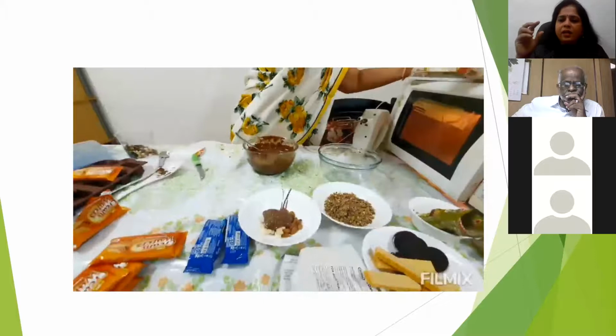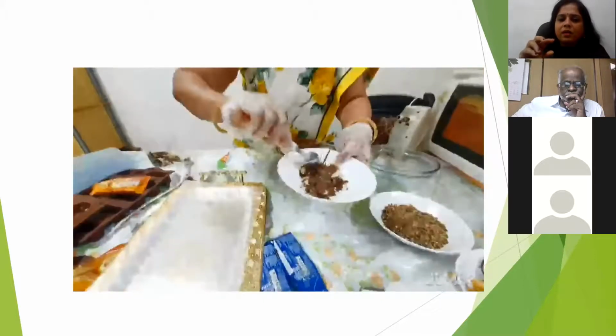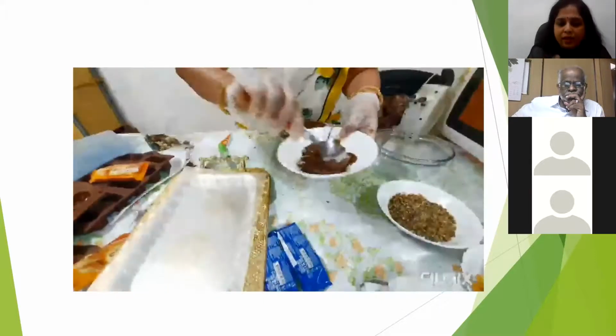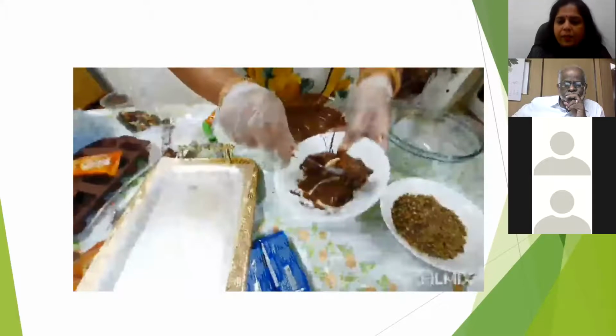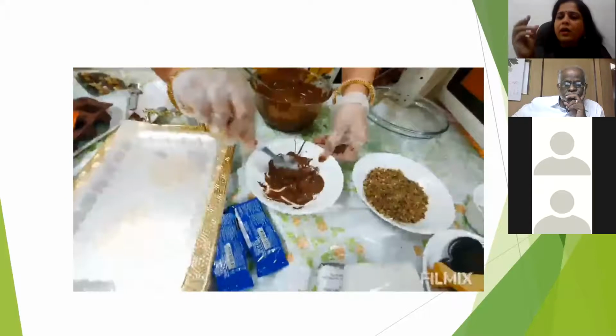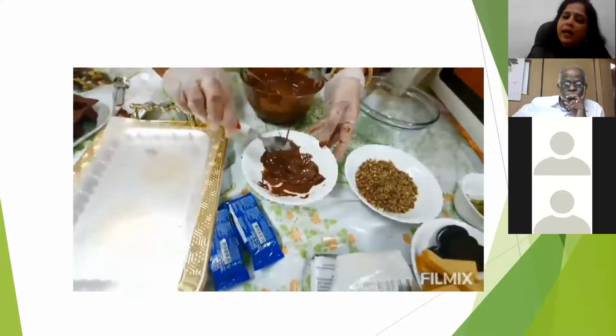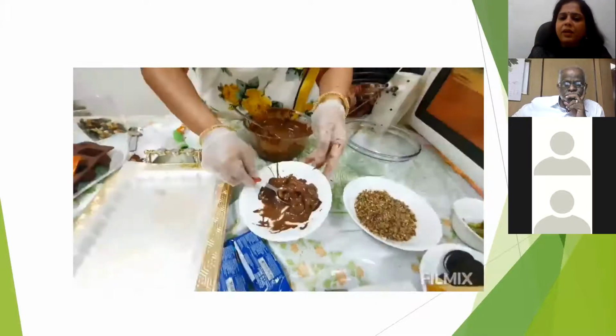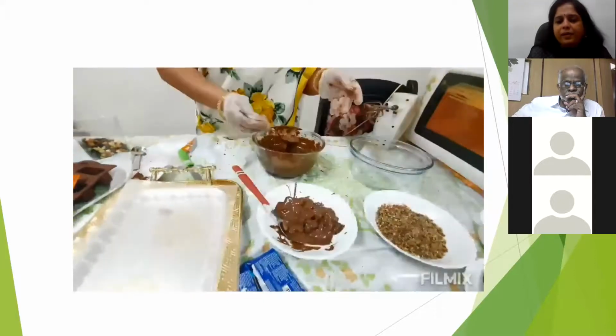And I just take it in the spoon and put it onto the OHP sheet, the thick plastic sheet. Mix it nicely and just take it on a spoon and put it. It will be like a rock for you. That's all. And keep it in the refrigerator for 10 minutes. Remove and pack it.